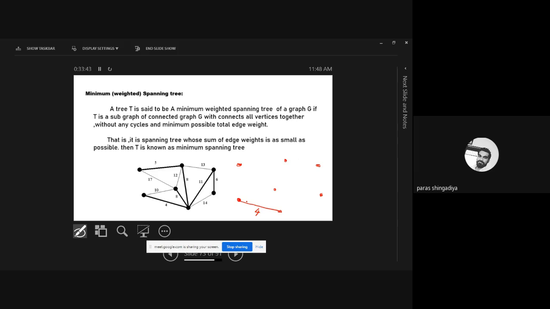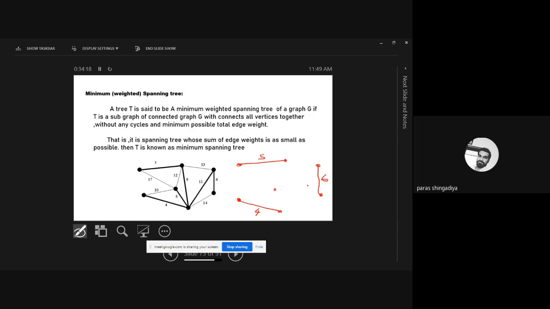Means use this edge and connect these two vertices whose weight is 5. After 5, what is the next weight? That is 6. Clear? So connect these two vertices whose weight is 6. Still my graph is disconnected, meaning I have to add some more edges. And you also have to verify that when you connect any edge, it should not form any closed walk. No closed walk should be formed. So 6 I have included.